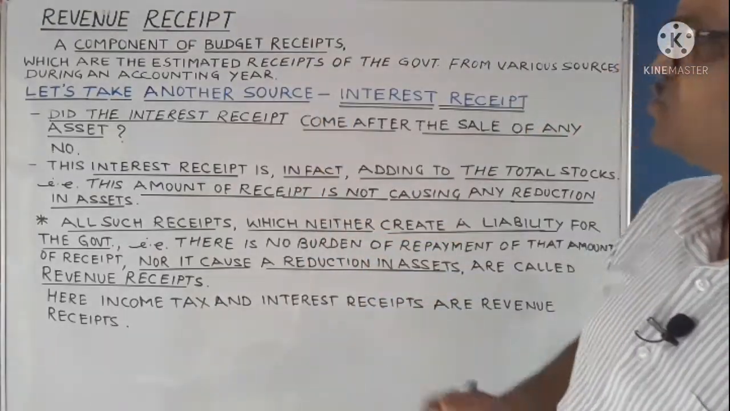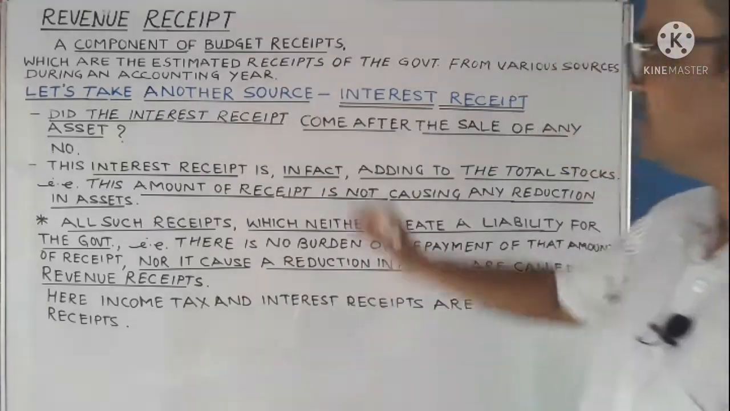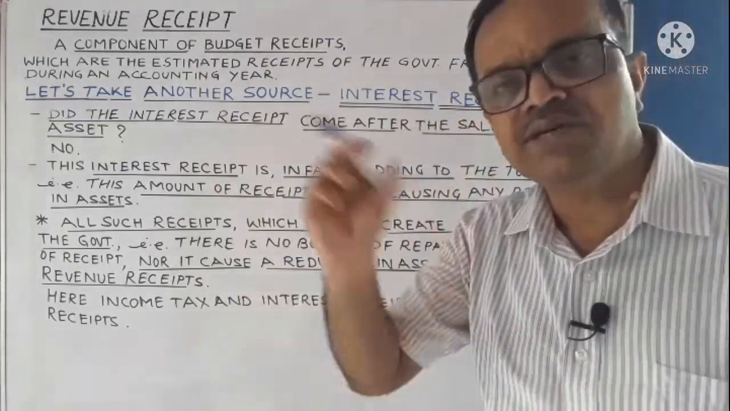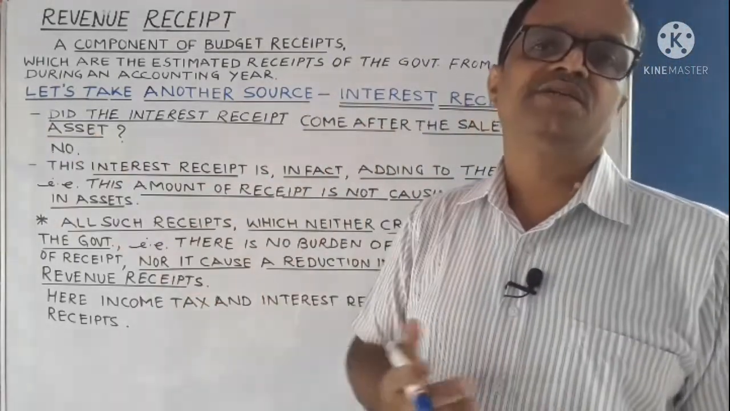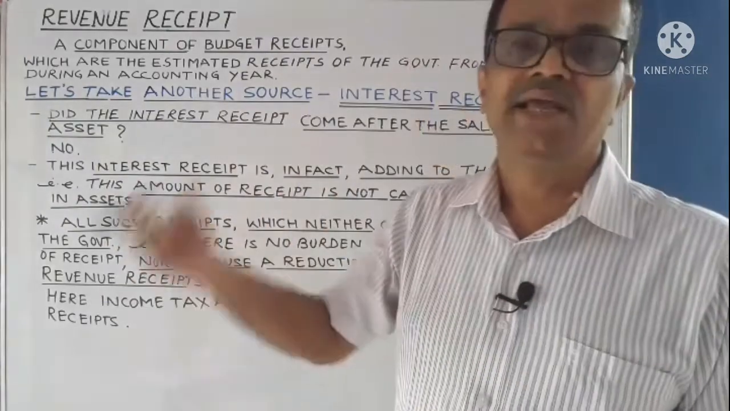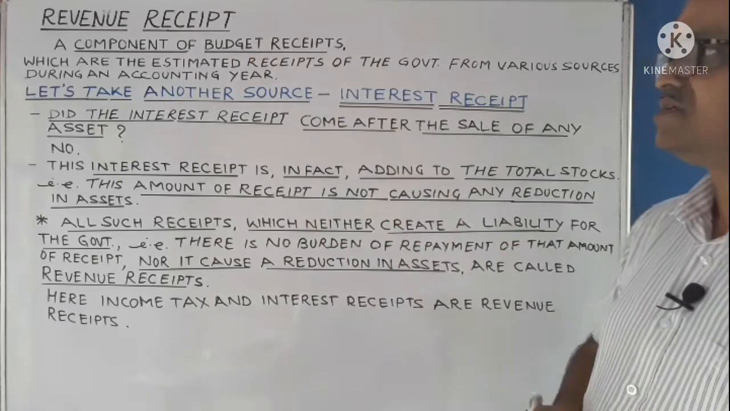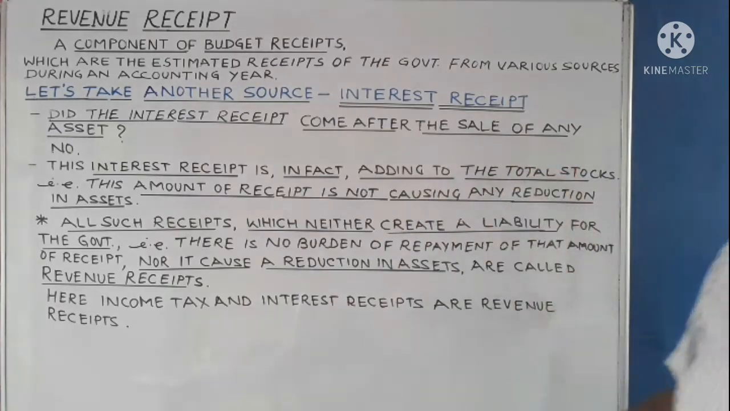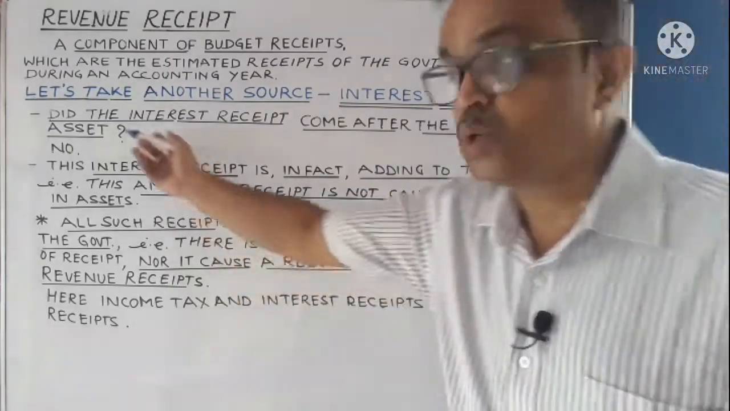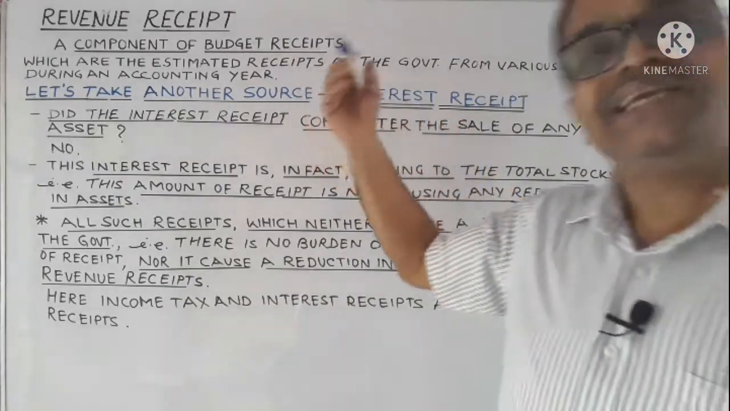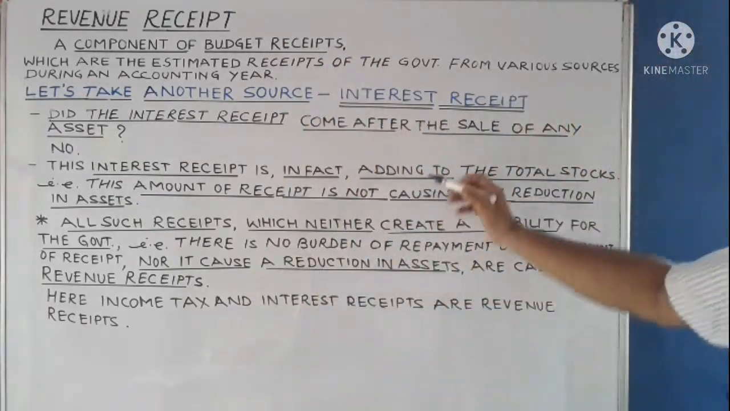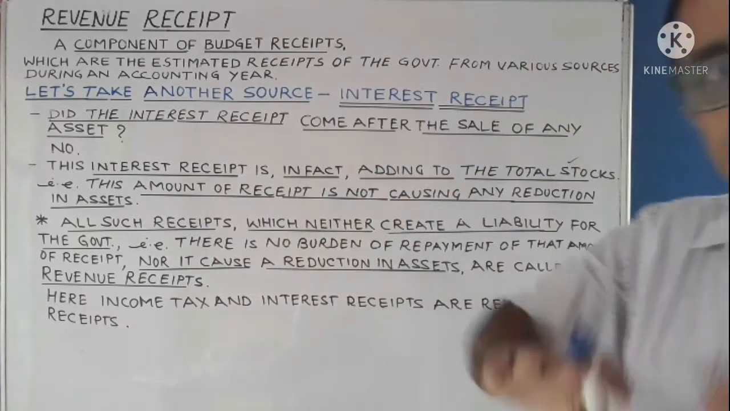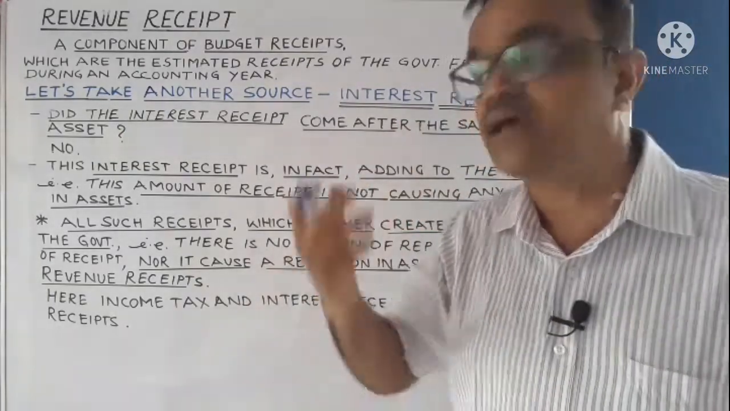Now let us take another source of receipt of the government, that is interest receipt, which is the amount of receipt on the loans advanced by the central government to the state governments and union territories. Now the question arises, did this interest receipt of the government come after the sale of any asset? No. Now this interest receipt is in fact adding to the total stock. That is, this amount of receipt is not causing any reduction in assets.